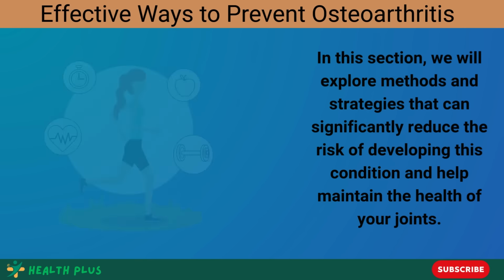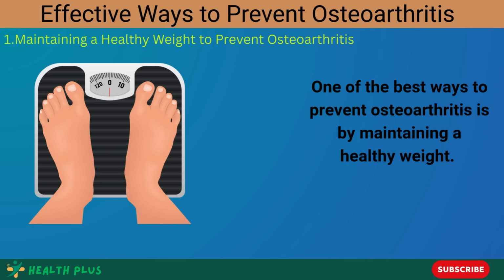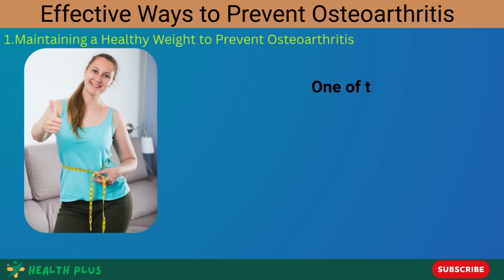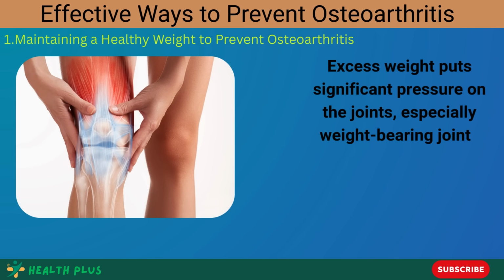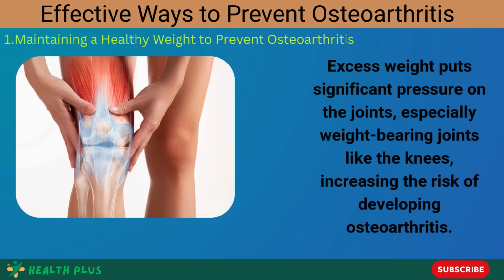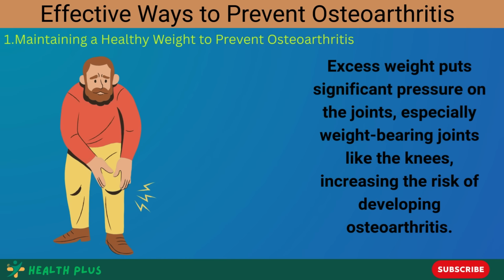1. Maintaining a healthy weight to prevent osteoarthritis. One of the best ways to prevent osteoarthritis is by maintaining a healthy weight. Excess weight puts significant pressure on the joints, especially weight-bearing joints like the knees, increasing the risk of developing osteoarthritis.